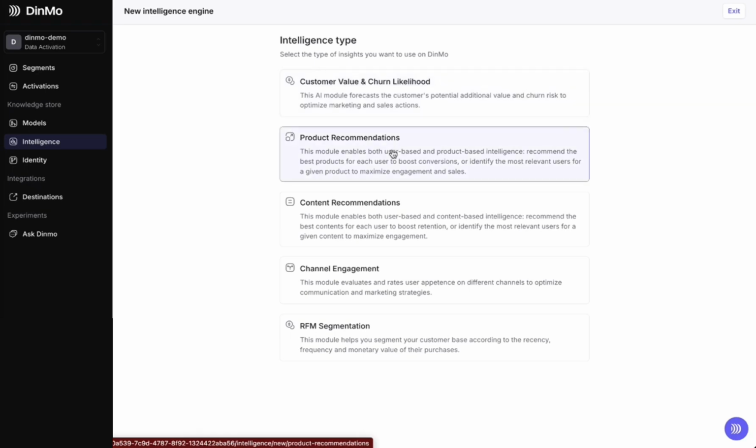We also have a product recommendation module. For a given person, what would be the best products to suggest? Or conversely, for a specific product, for example, one I'd like to clear out or that I've just added to my product database, who would be the best customers to whom I could send an email to encourage a purchase? We also have content recommendation.